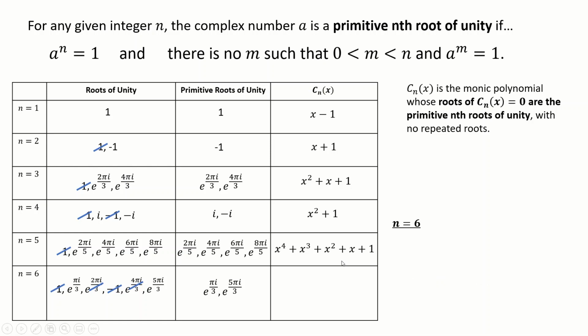Finally, for n equals 6, this time I'm cancelling quite a lot of roots, but I can just go through and do the factorization. This one, it probably is easier to just do x minus e to the pi over 3 multiplied by x minus e to the 5 pi over 3, and you can look at the step support program solutions for that if you want. I'm just going to continue with the same method. So I'll factorize out x minus 1, cancel that.